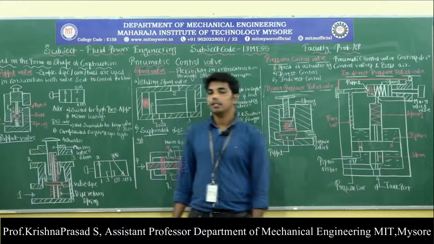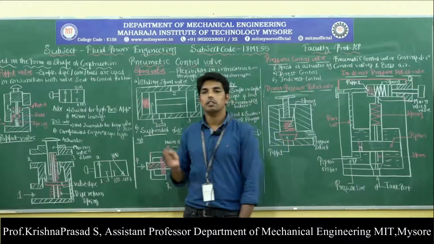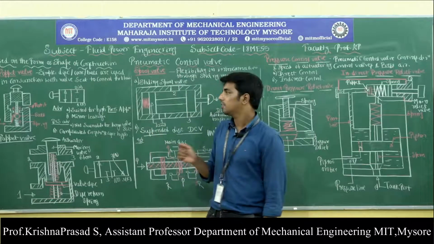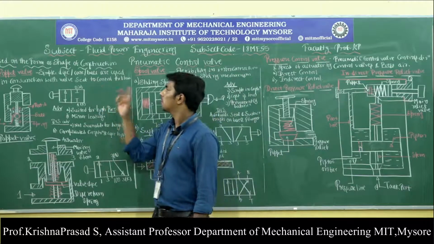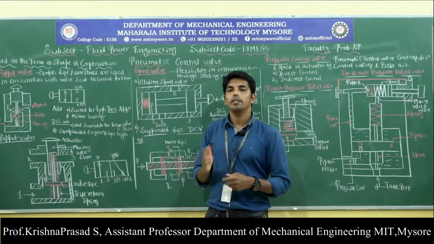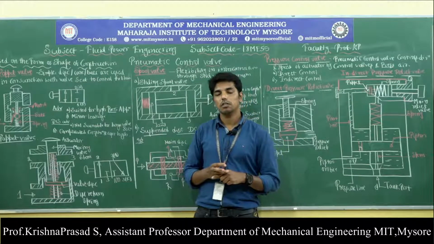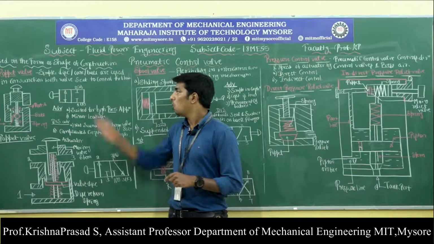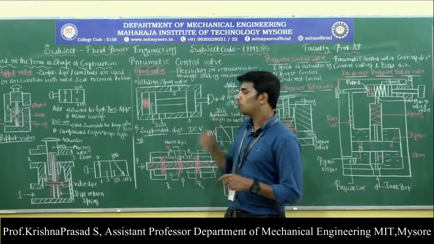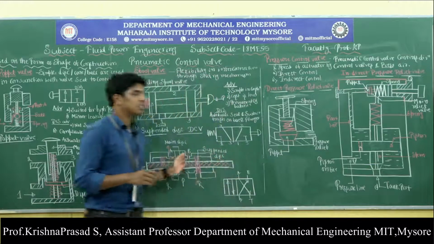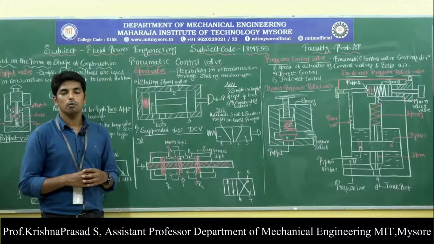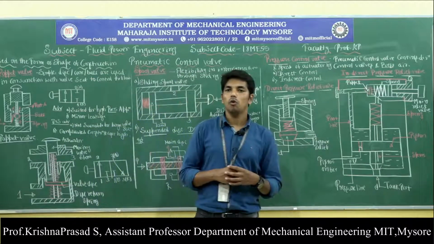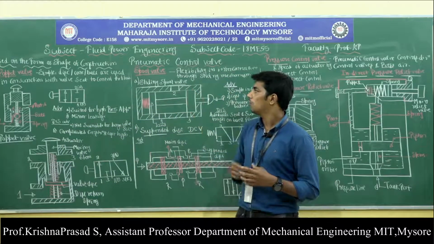The next topic is again regarding the directional control valve, which is now classified based on the form or shape of construction. Based on the form or shape of construction, directional control valves are classified into poppet valve, spool valve, suspended seat valve, and shunt valve. These are the 4 basic types of directional control valve used based on the form or shape of construction.